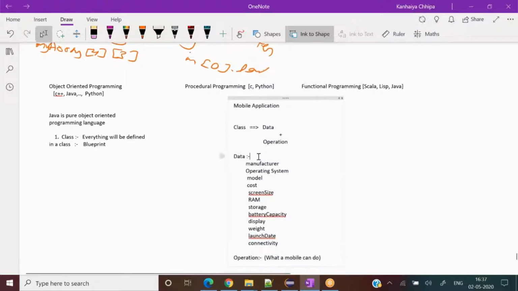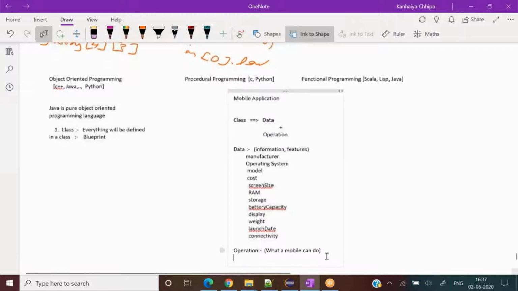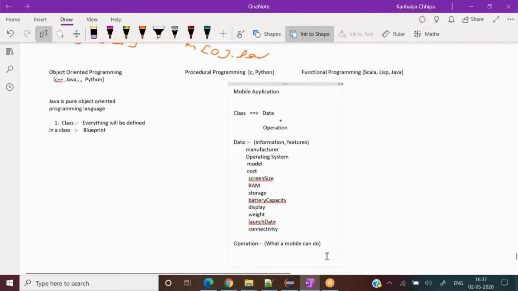And data is like features or information about the particular mobile. So let's say its operation could be send message.